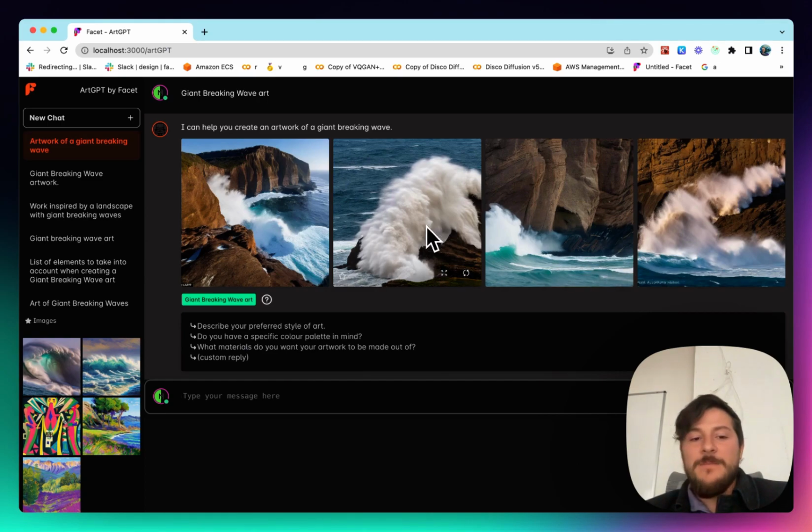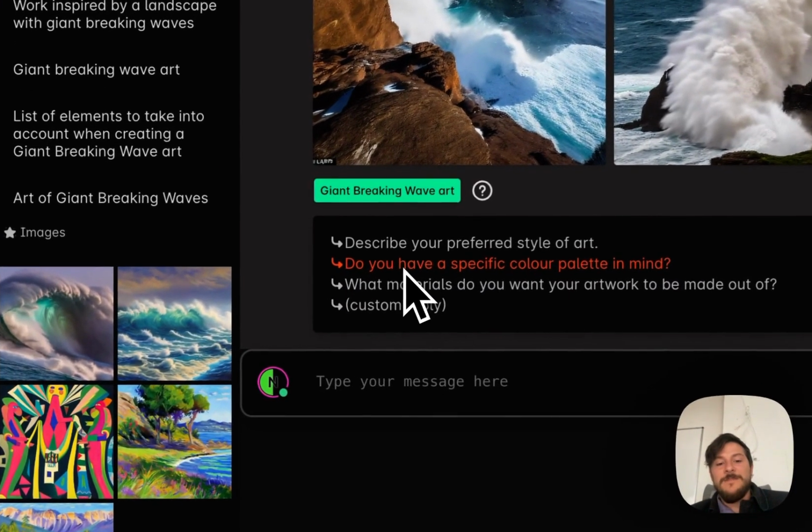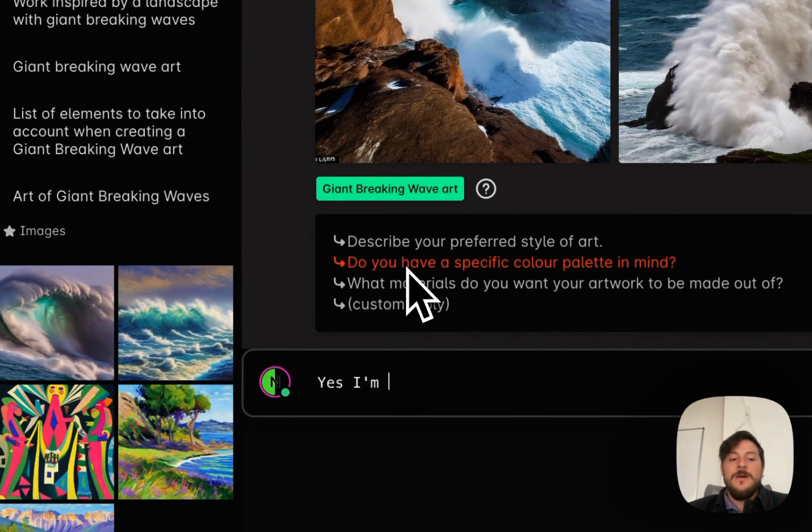We're getting some nice breaking waves coming through. We're getting lots of shape, interesting forms, some big cliffs maybe they're smashing against. And then below that, we'll get some suggestions. So right now, I'm actually feeling a little stuck. I'm not sure what to use next. I'm going to look at these suggestions. Do you have a specific color palette in mind? Yes, I'm looking for dark, dramatic, stormy colors.